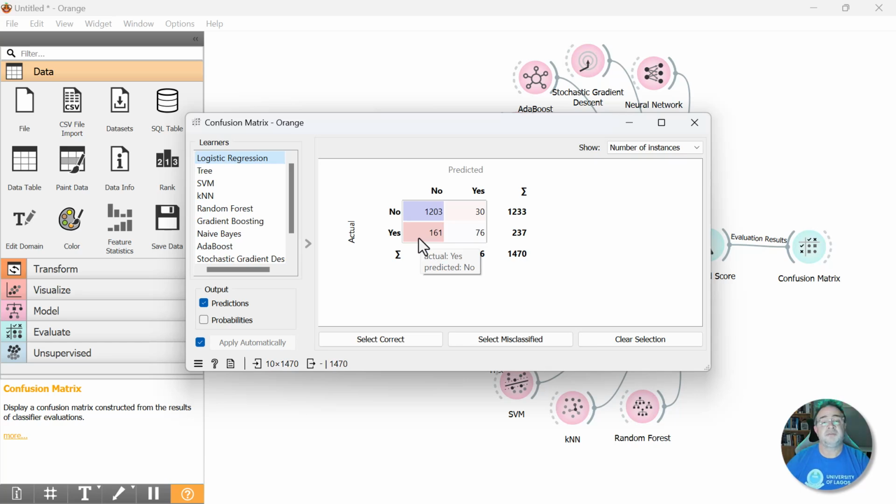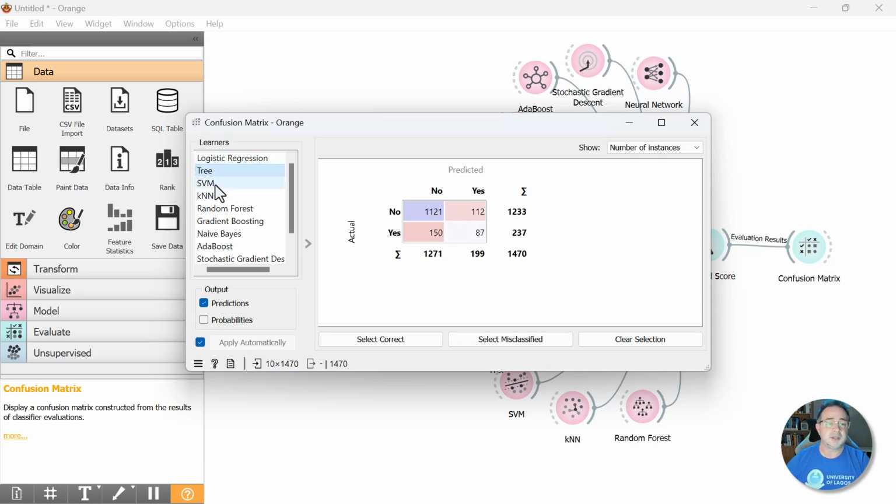So this is what's called a confusion matrix. It just tells you how well the model did relative to the actual data that we fed into it. Okay, and we'll get into all this again in later videos. So it did really good on the no's, but not all that great on the yeses.